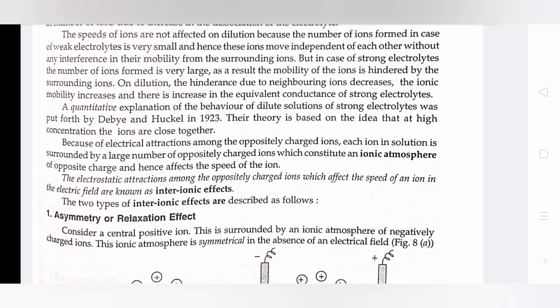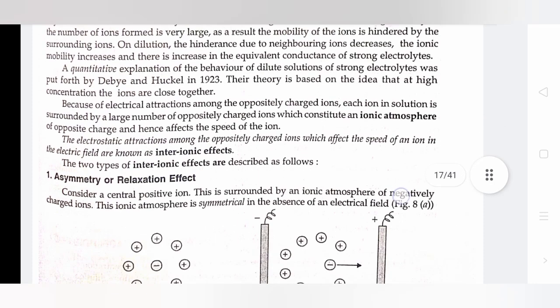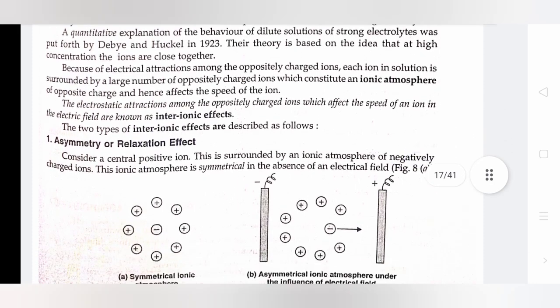Because of the electrical attraction among oppositely charged ions, each ion in solution is surrounded by a large number of oppositely charged ions, which constitute an ionic atmosphere of opposite charge and hence affect the speed of the ion. The electrostatic attractions among the oppositely charged ions, which affect the speed of an ion in an electric field, are known as interionic effects. The two types of interionic effect are described as follows.